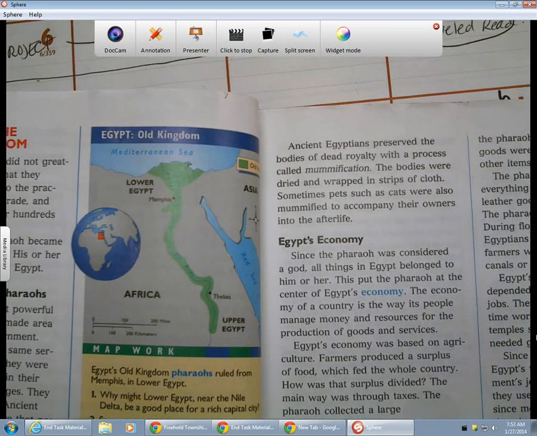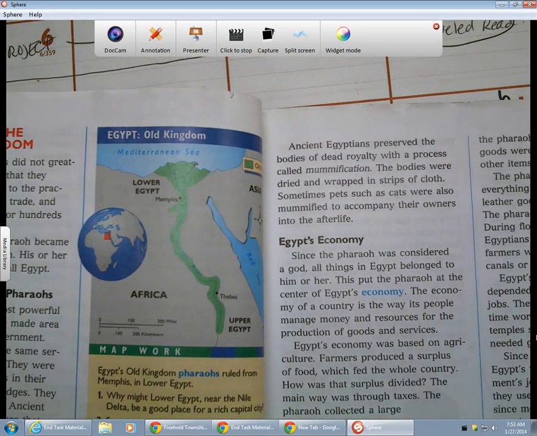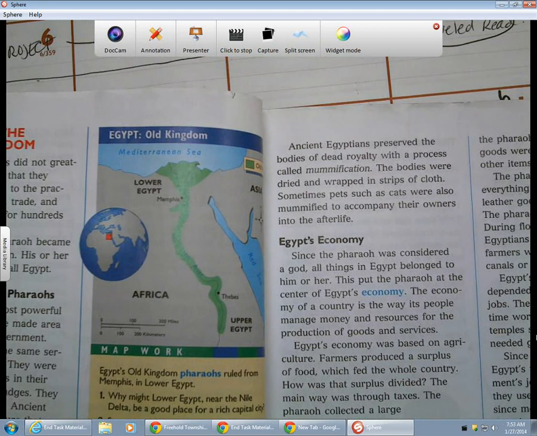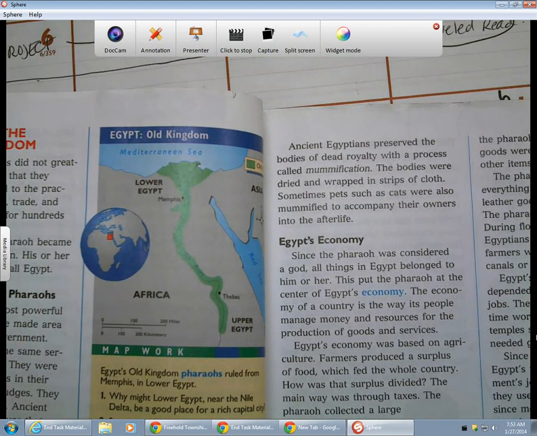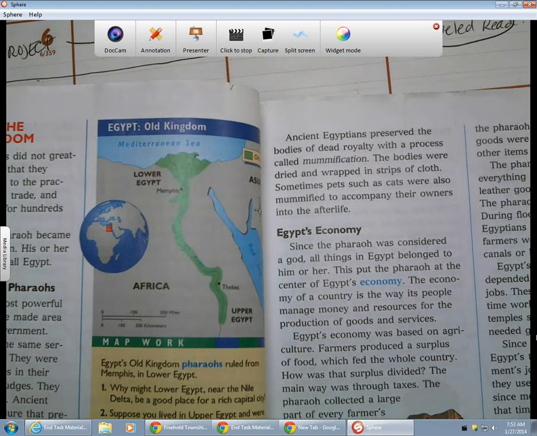Ancient Egyptians preserved the bodies of the dead royalty with a process called mummification. The bodies were dried and wrapped in strips of cloth. Sometimes pets, such as cats, were also mummified to accompany their owners into the afterlife.